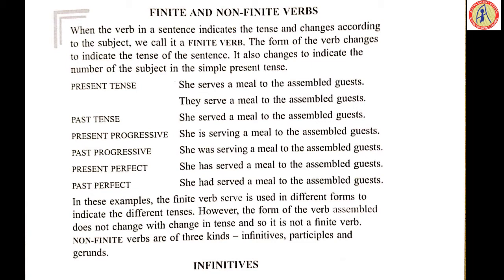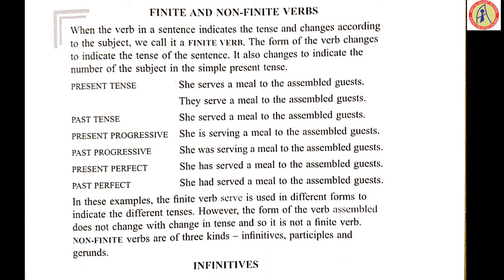Now let us see the present tense, past tense, present continuous, past continuous, which are also called progressive, present perfect, past perfect. Now come on, examples for the present tense. She serves a meal to the assembled guests. They serve a meal to the assembled guests. When you observe the two sentences, first sentence, she is a singular subject followed with a singular verb. In second, they, plural subject followed with a plural verb. The rest of the sentence is common, but we will identify the verb changing. Subject singular, verb singular. If subject plural, verb is plural.